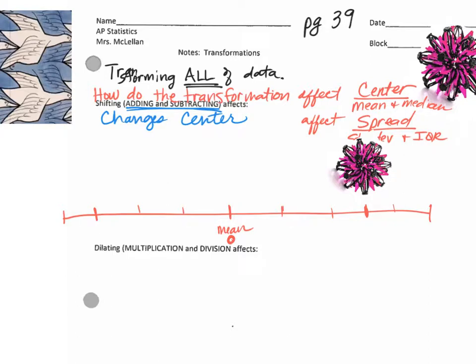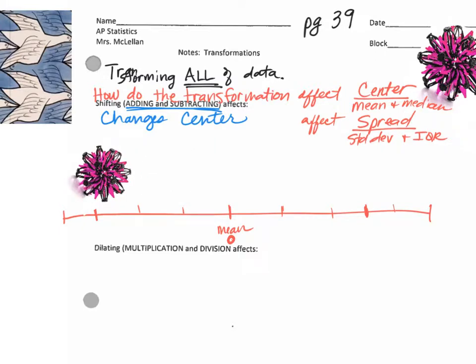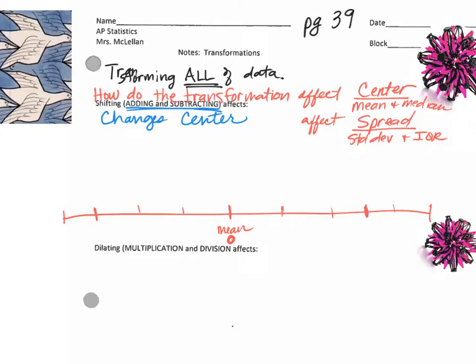No, it's the same spread out. It's the same shape, the same spread out. So same thing, if I subtract 3, has the spread changed? No. So then that means, in summary, adding and subtracting does not change spread.